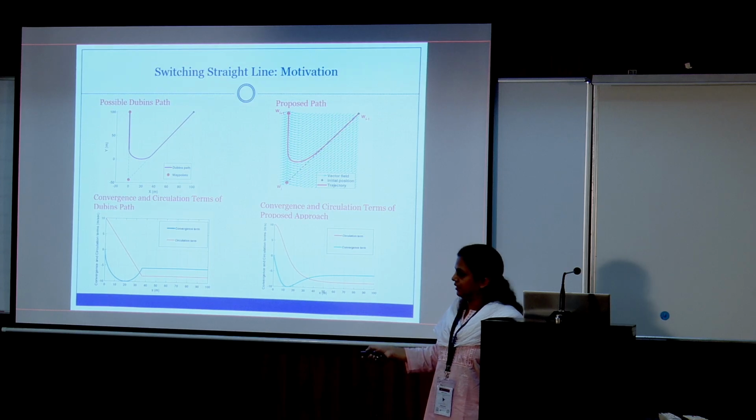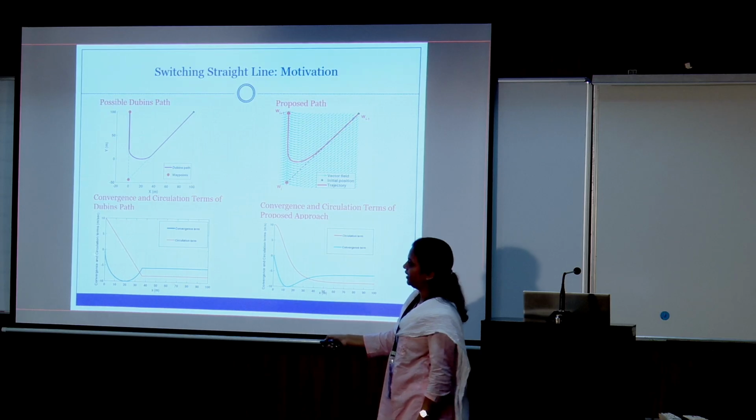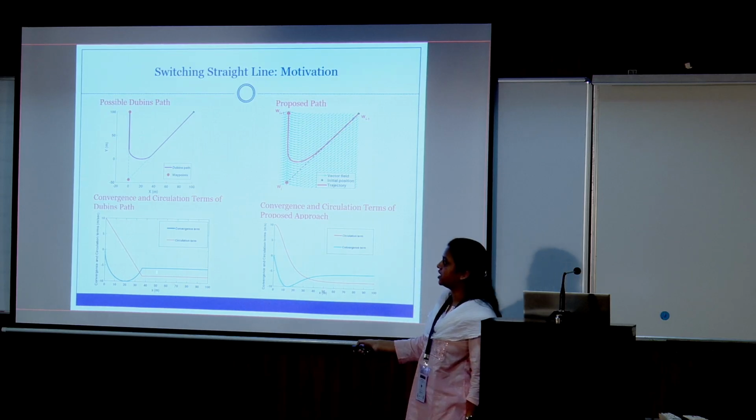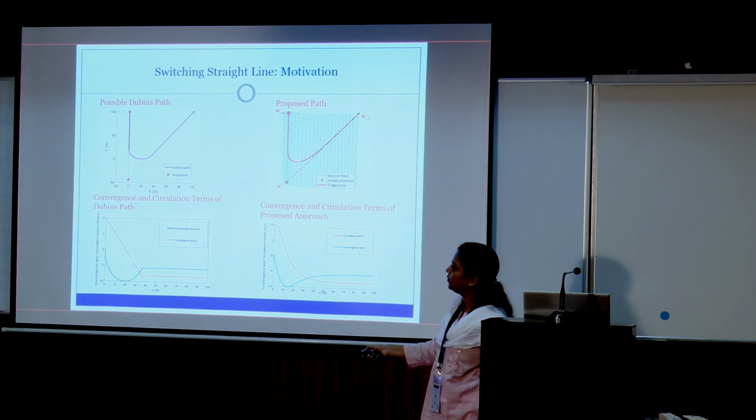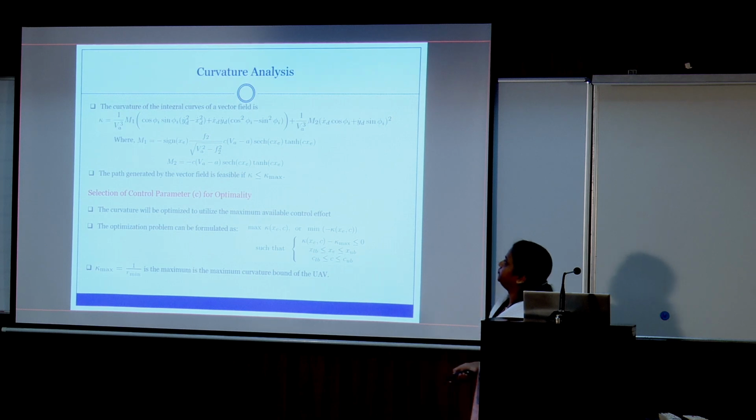So this is the figure I was mentioning. For Dubin's path, you will get this kind of behavior, convergence term and circulation term. See, there is a sudden jump. This is not smooth. So this motivates us to take this kind of function, which will be smooth as well as close to optimal.